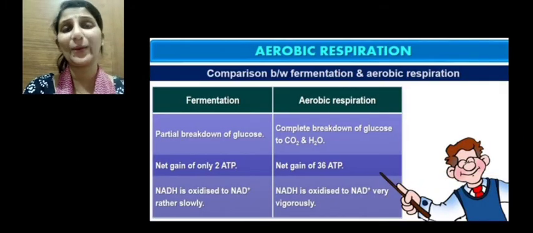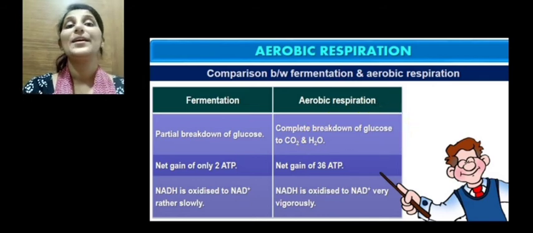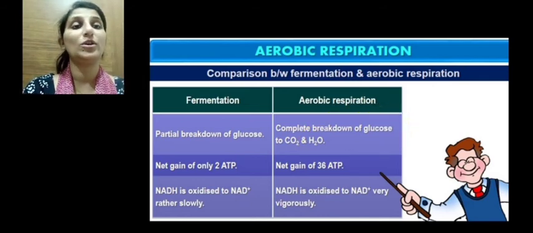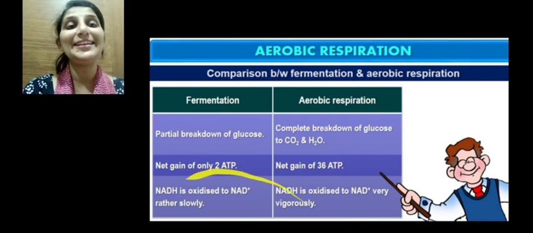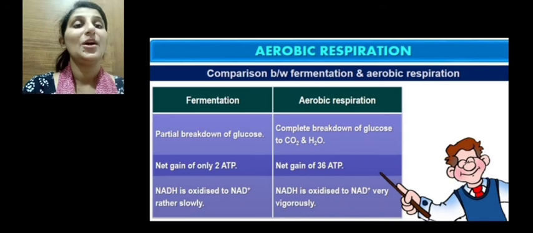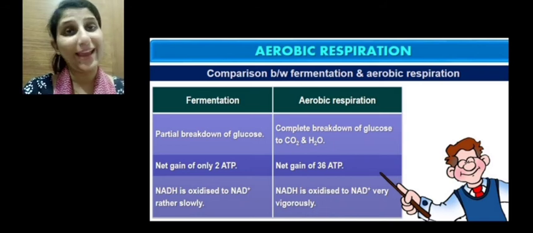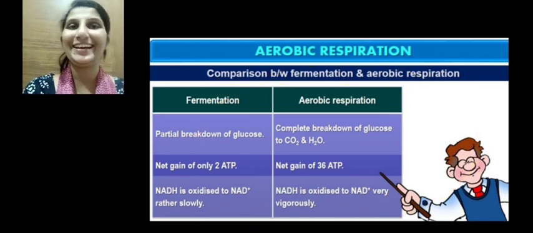Now let us have a quick comparison between fermentation and aerobic respiration. Fermentation is a partial breaking down of glucose, whereas aerobic respiration is the complete breakdown of glucose to carbon dioxide and water. Net gain is only 2 ATP in fermentation, whereas here there are 36 ATP. And NADH is oxidized to NAD plus very slowly in fermentation, whereas in aerobic respiration NADH is oxidized to NAD plus at a very vigorous rate. So this is the general difference between fermentation and aerobic respiration.